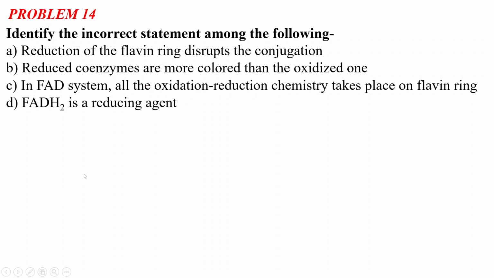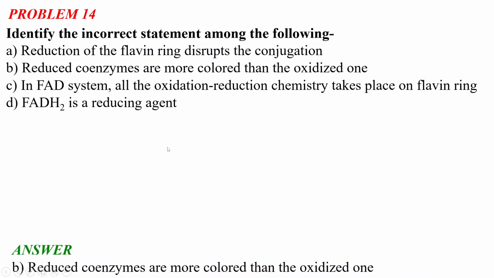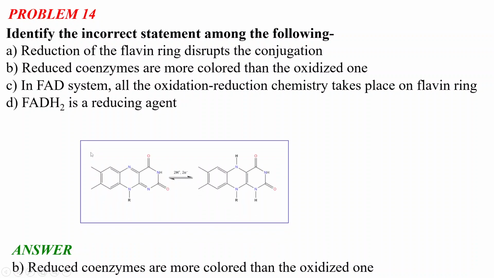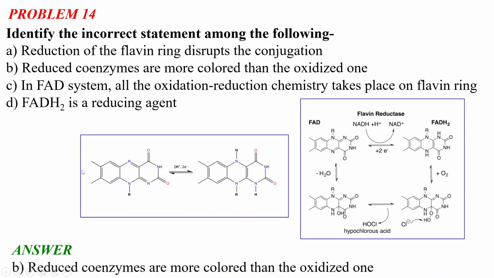It says: identify the incorrect statement among the following. Option A, reduction of the flavin ring disrupts the conjugation. Option B, reduced coenzymes are more colored than the oxidized one. Option C, in the FAD system, all the oxidation-reduction chemistry takes place on the flavin ring. And option D, FADH2 is the reducing agent. So what will be the incorrect statement? Let us first see the structures.